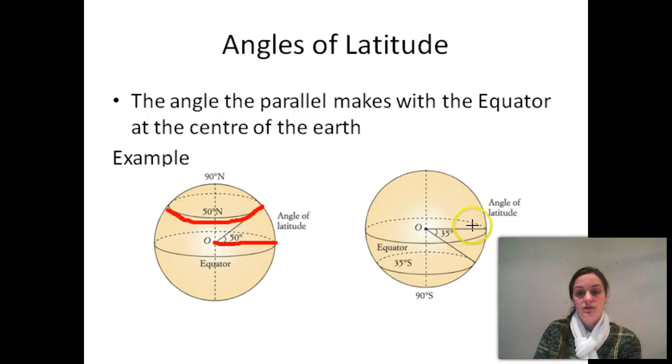Again, if we wanted to do something to the south, so from the middle out to the equator, 35 degrees down, this one here is 35 degrees south of the equator. And that's how we calculate that part. Okay, let's keep going.